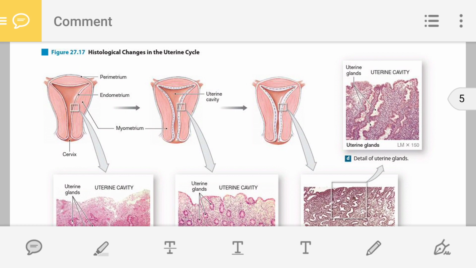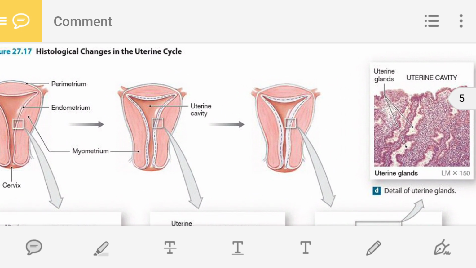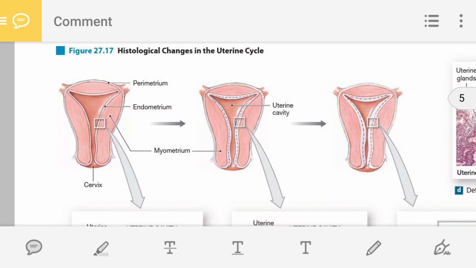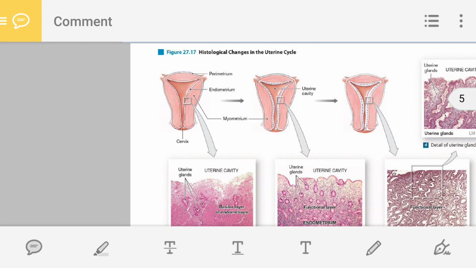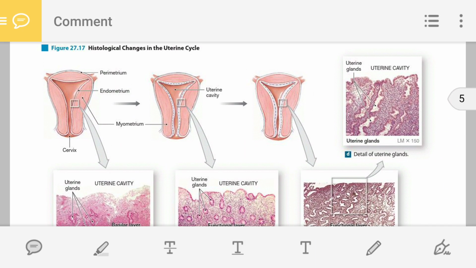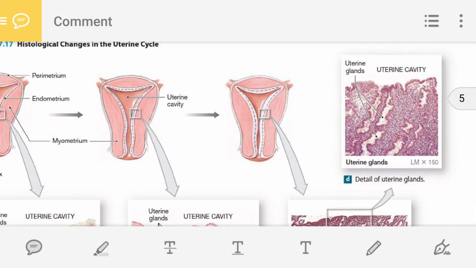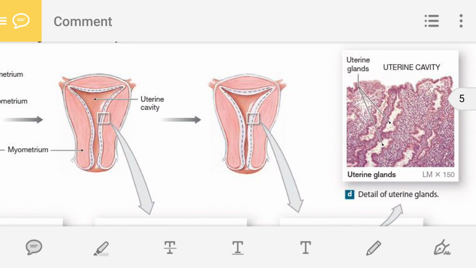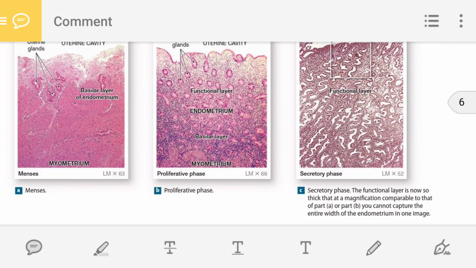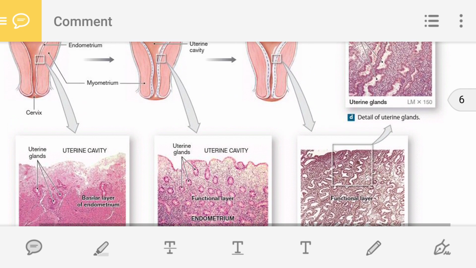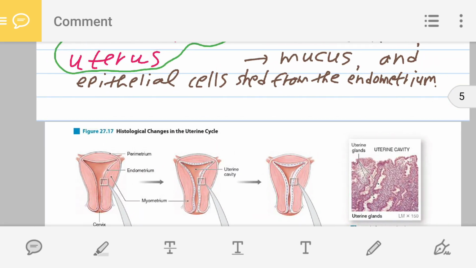In the secretory phase, you can see how the endometrium is looking. In the first phase during menses, it is very thin. Then in the pre-ovulatory phase, it is developing, and it is completely developed in the secretory phase. So these are the three main phases: menses, proliferative phase, and secretory phase. And this is the position of the uterus.